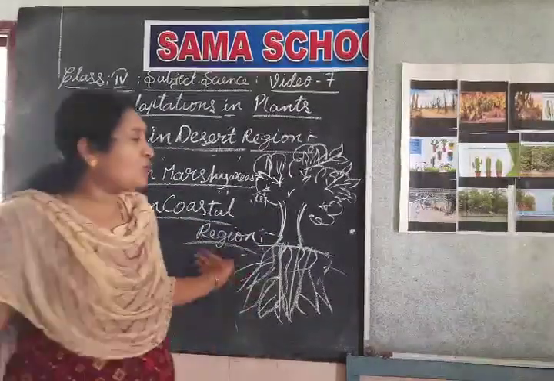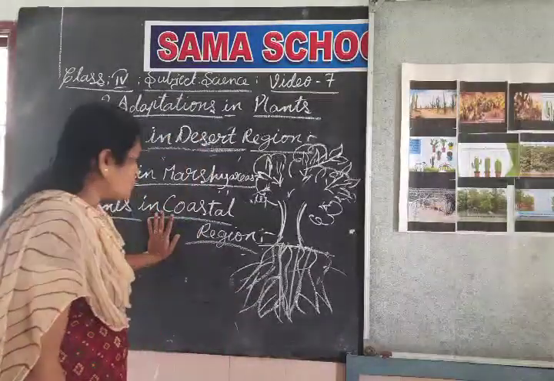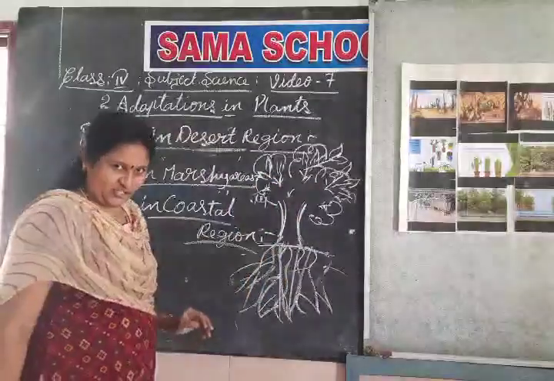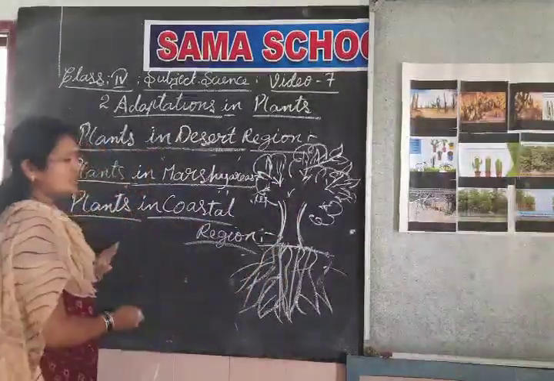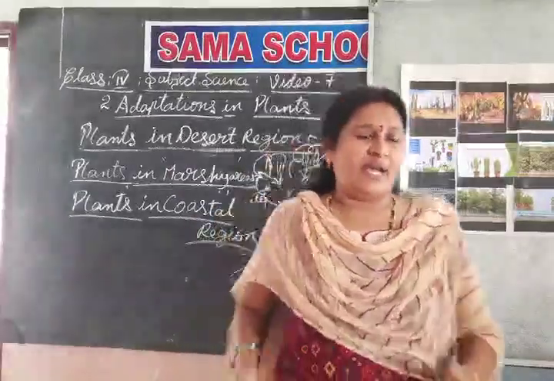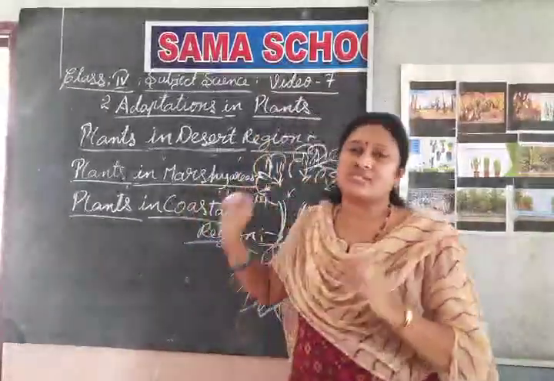So how are the plants in the coastal region? What is the relation between normal trees and the coastal region? That we can observe. Coastal area means we can observe it nearby the sea. Nearby the sea means places close to the sea are coastal areas. We can say that they are the coastal areas.